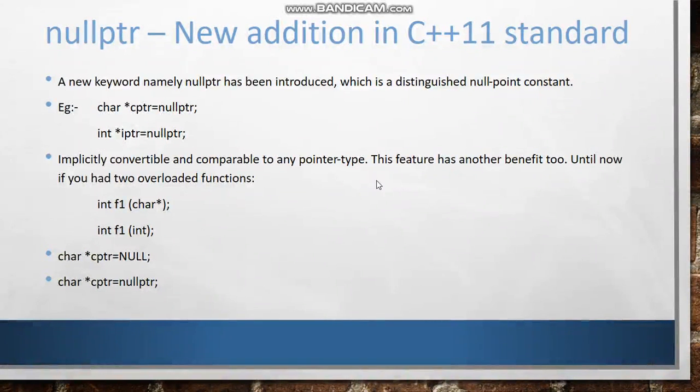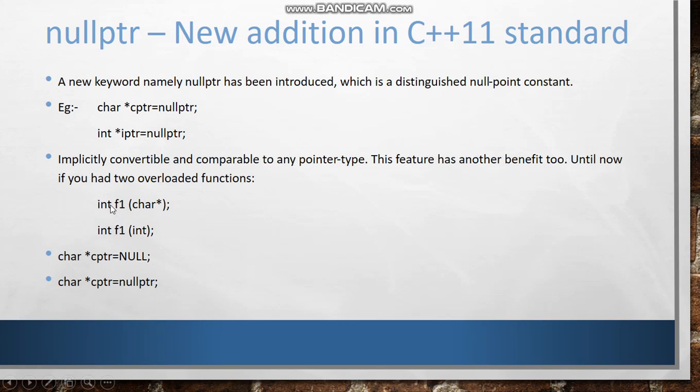So this nullptr is implicitly convertible and comparable to any pointer type. This feature has other benefits too. Until now, if you had two overloaded functions like this, int f1 is a function name, and inside the parentheses you write the argument, suppose a character pointer argument.